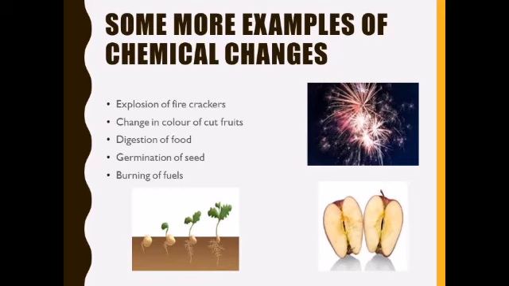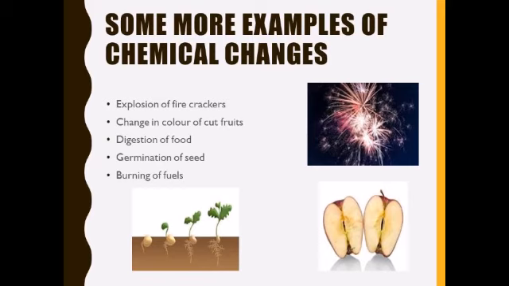Here are some more examples of chemical changes. First one is explosion of firecrackers. We know that explosion of firecracker is also a chemical change because it produces heat, light, sound and gases. Then next we have change in color of cut fruits and vegetables. When we keep cut fruits and vegetables in air, then the slices of these fruits like apple change and acquire a brown color due to the formation of a new substance by the action of oxygen on acid of apple. So this is also a chemical change, right?